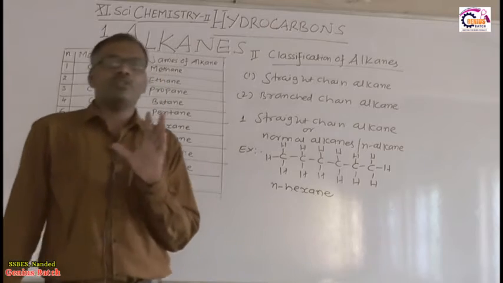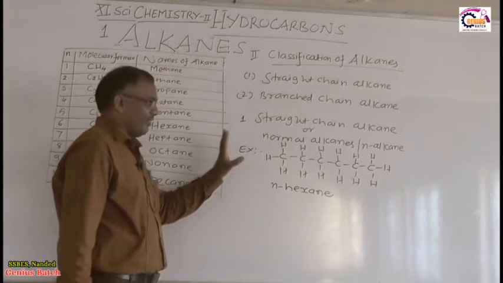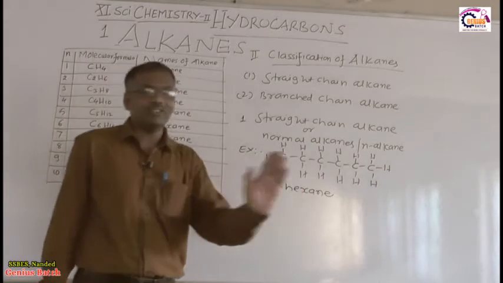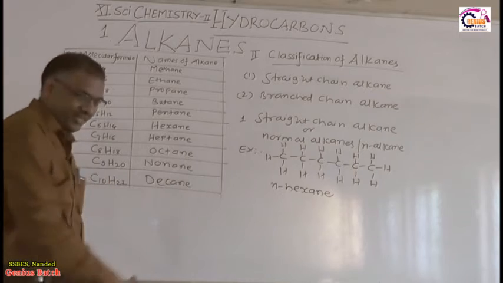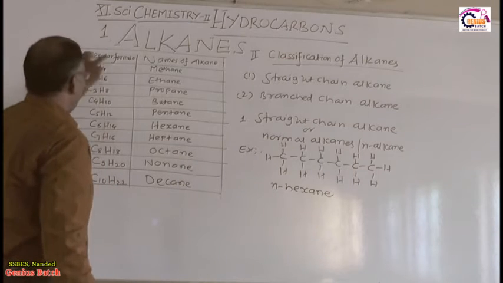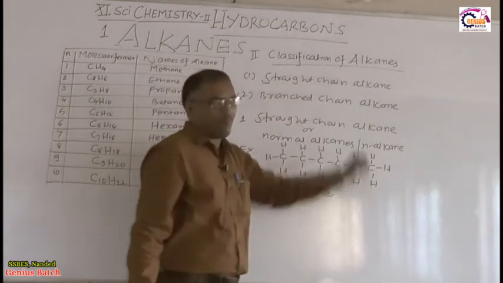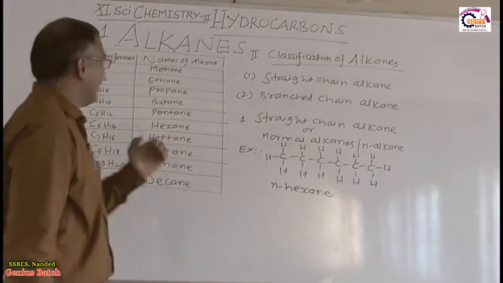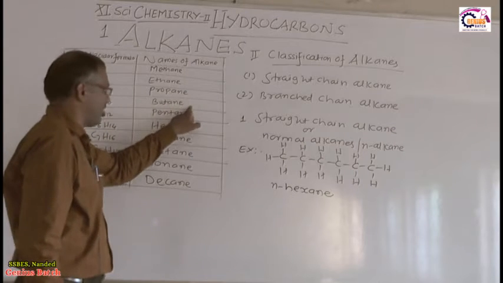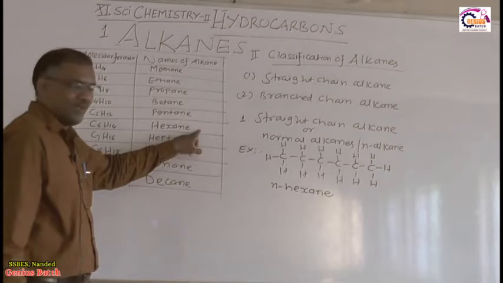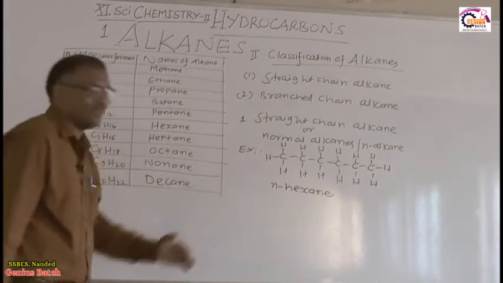So what you have to do at home, where you are safely present? You have to write all the structures of alkane. First of all, prepare a chart. You write N, molecular formula, name of alkane, and the structural formula of alkane. In the chart you write the structure of methane, ethane, propane, butane, pentane, and hexane, as I have written here. All these structures you have to write in your notebook.